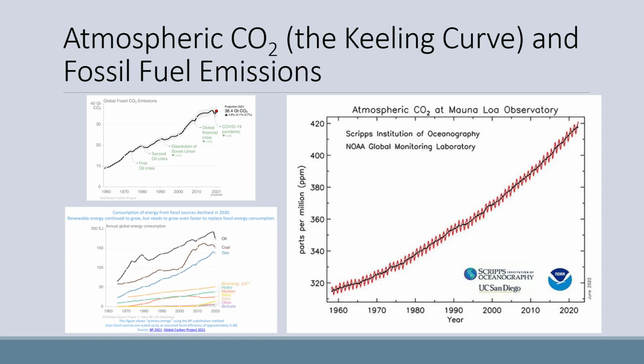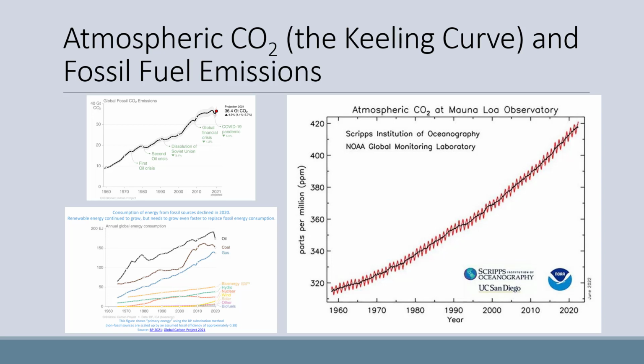Of all the greenhouse gases, carbon dioxide is the one that causes the most global warming on Earth. Not because it has the highest greenhouse warming potential, but because it is by far the most abundant one in our atmosphere. These graphs show global CO2 emissions from fossil fuels, consumption of different energy sources, the top three of which are fossil fuels, and atmospheric carbon dioxide concentration.